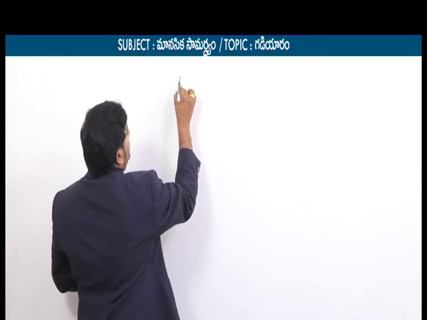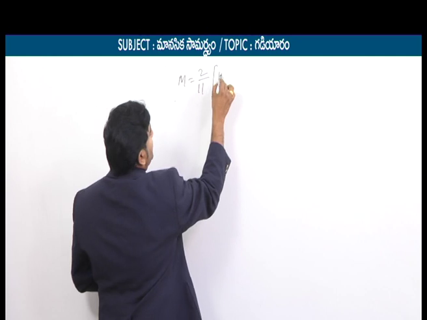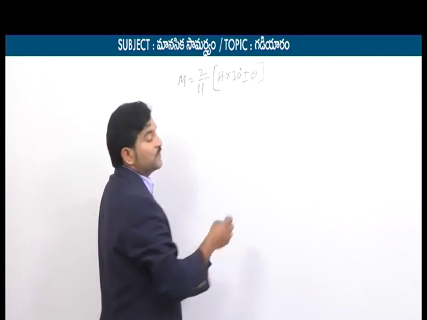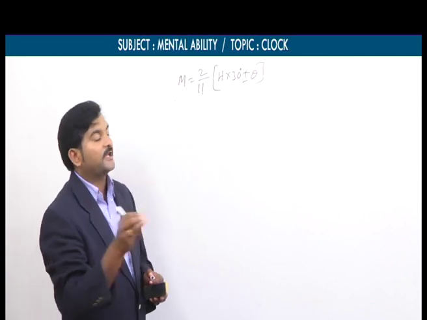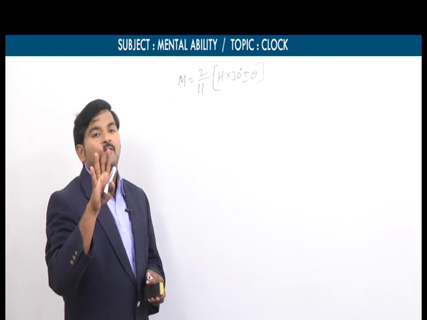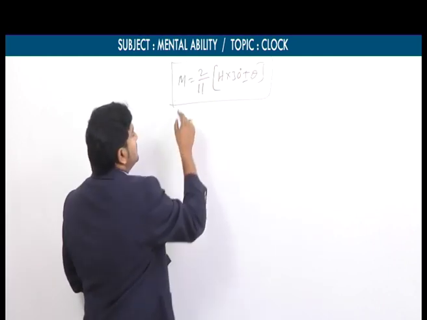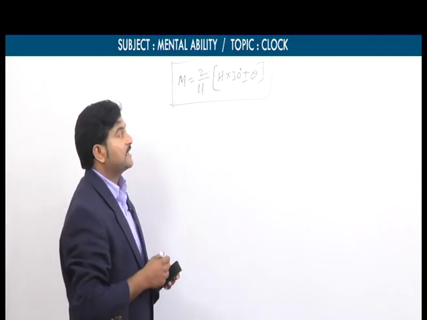The formula is m is equal to 2 by 11 into h into 30 degrees plus or minus theta. By using this formula, we can find out any type of question. There are only 5 types in clocks. Out of the 5 types, 4 types can be solved only by using this simple formula, that is m is equal to 2 by 11 into h into 30 plus or minus theta.